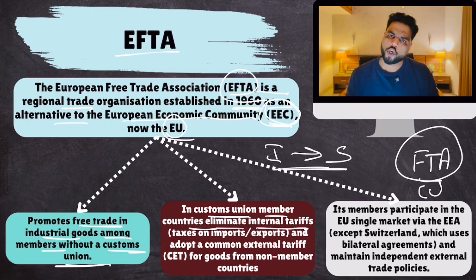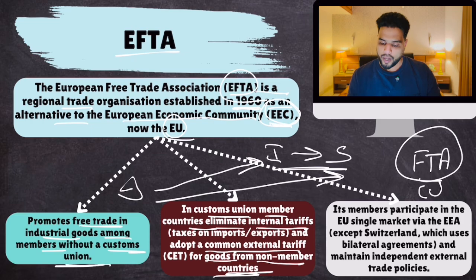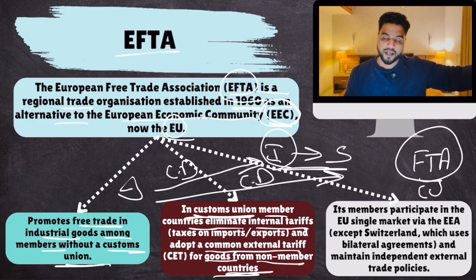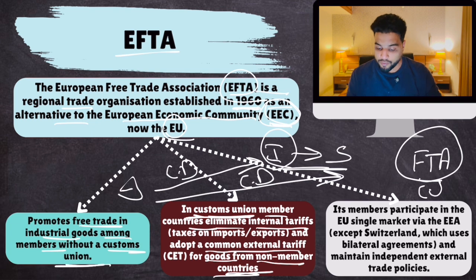Now, this is the case in the European Union also. The European Union is a customs union, okay? And to this extent, EFTA is also a customs union, but a customs union also has one more condition: adopt a common external tariff for goods from non-member countries. Now, if India wants to trade with Iceland or Switzerland, well, Iceland would also charge a similar customs duty and Switzerland would also charge a similar customs duty. If that is the case, then this is a customs union. Okay, if an external trade partner comes, then all countries will charge the same customs duty. That is in the case of a customs union.